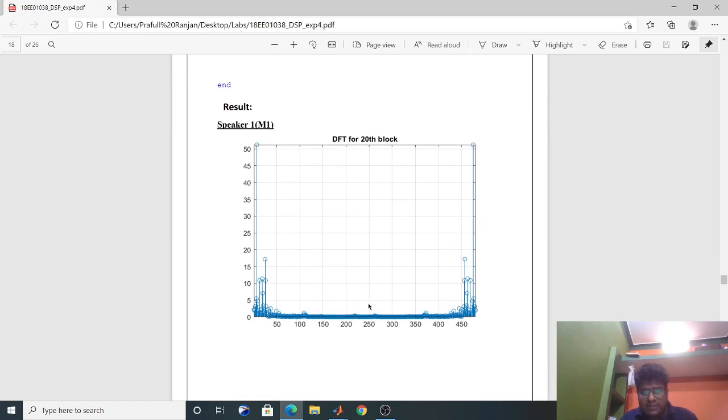So as a result, we can say that for male 1, the values in the starting part are higher, and after that they go to zero for a long time. After that it is again increasing. So we can see that this is coming periodic. It is symmetric about its origin and midpoint, so this will repeat again and again. We can calculate the maximum value of k, this value and the position k, and from that we can calculate the pitch values.